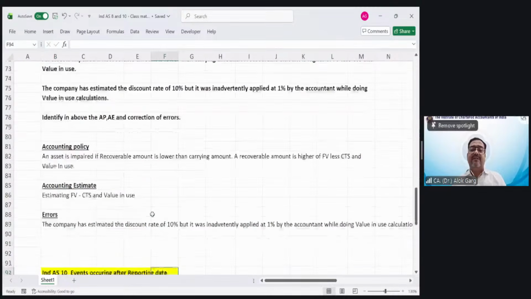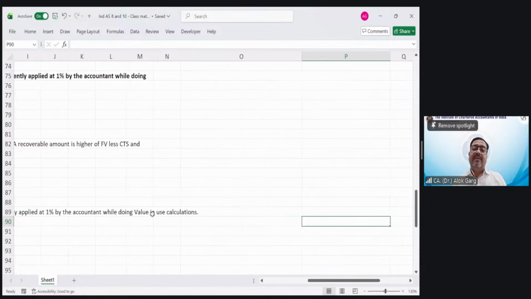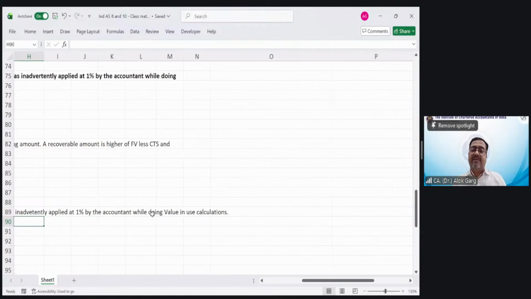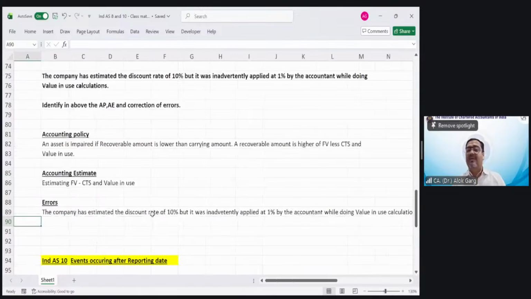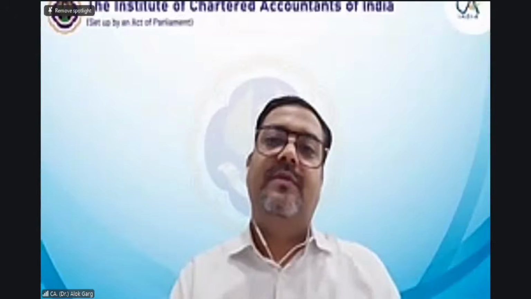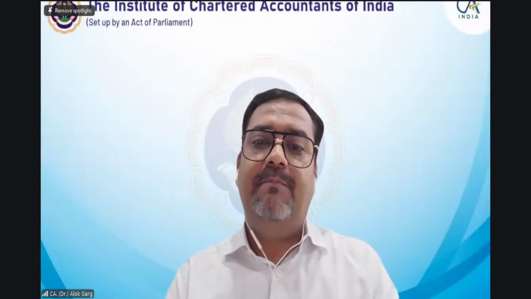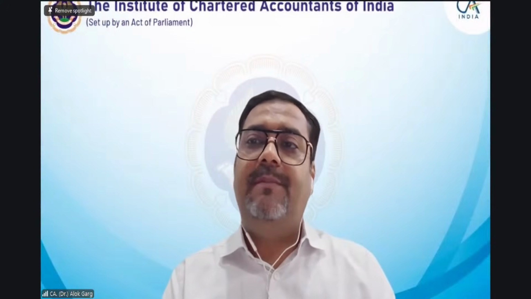And what is correction of error? The company has estimated the discount rate of 10%, but it was inadvertently applied at 1% by the accountant while doing the value in use calculation. This is an error. Have you understood all three in this example? Yes. Okay, great. Now friends, let me open my PPT on Ind AS 10.